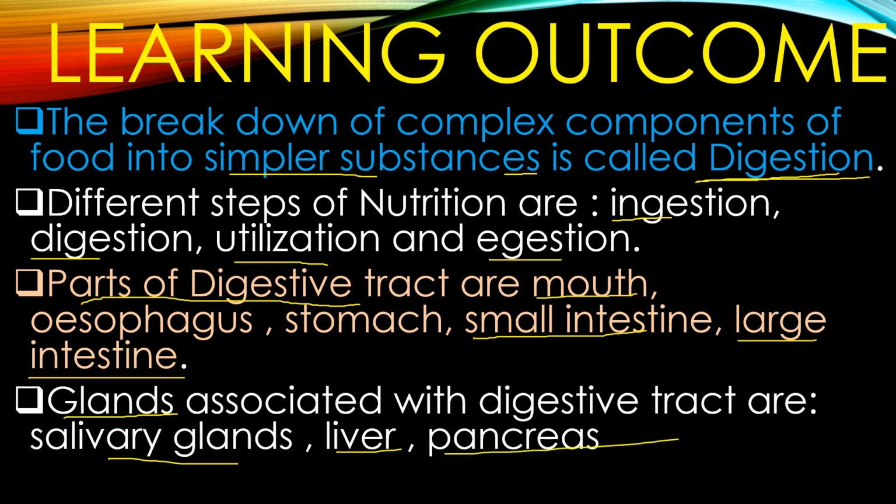Salivary glands are three in number, all of which are situated in the mouth. The liver is situated on our right hand side, and the bile juice which it secretes is stored in a bag called the gallbladder, whereas the pancreas also secretes pancreatic juice which is helpful for digestion.